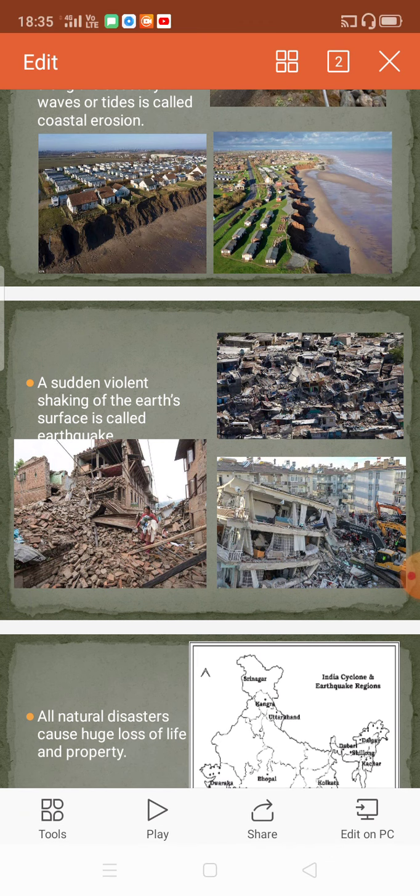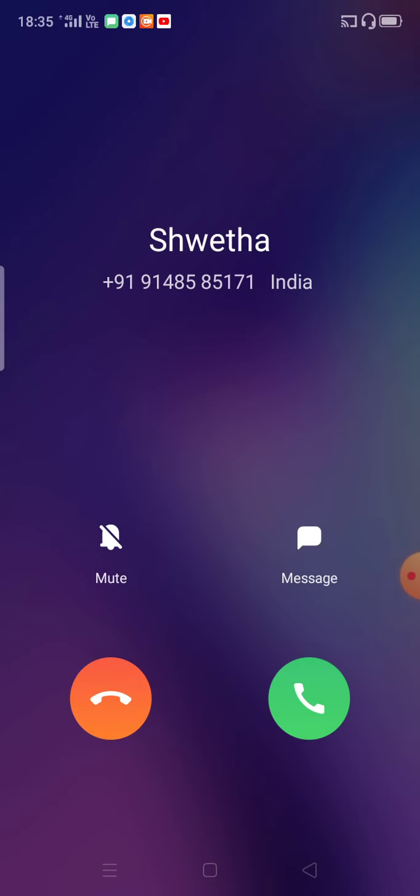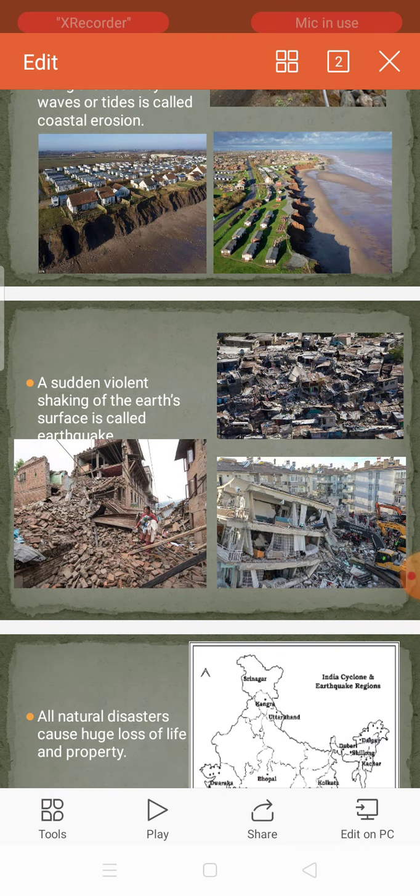Now, next one, the picture. It shows an earthquake. All the establishments, everything will fall, suddenly shaking. Somewhere at the bottom of the earth, some disturbance will happen. Then shaking will happen on the earth, not the whole earth, but any part where the disturbance happens. Only that part will be affected. Now an earthquake will take place, and all damages will happen to industries, houses, and so many things.